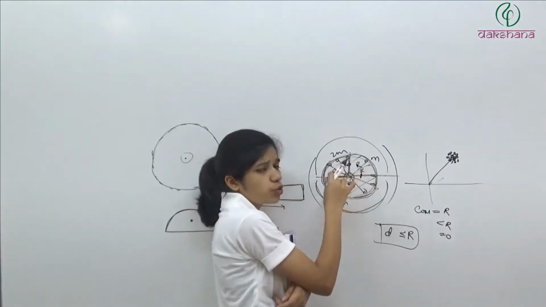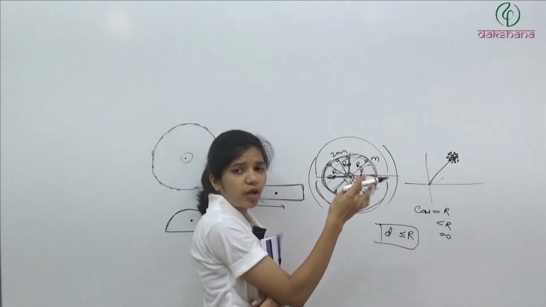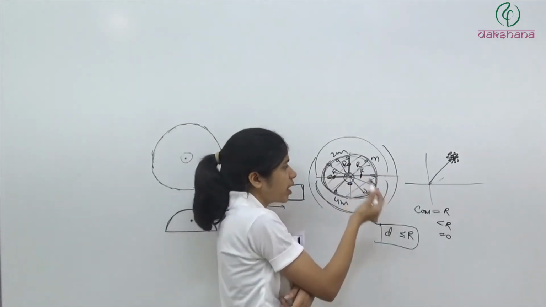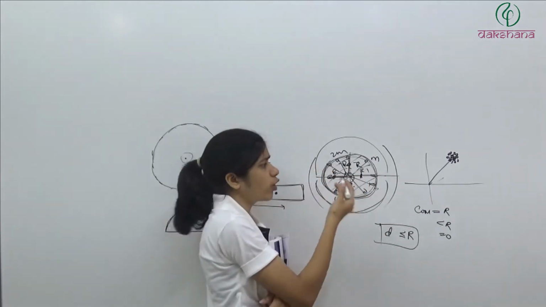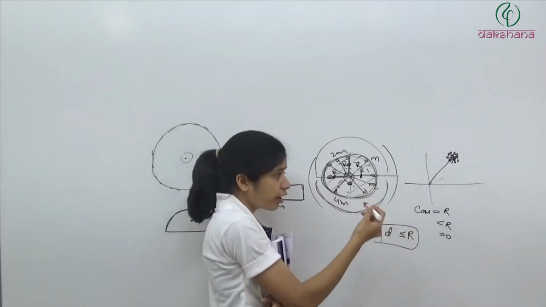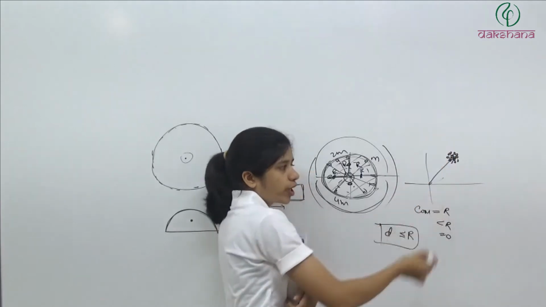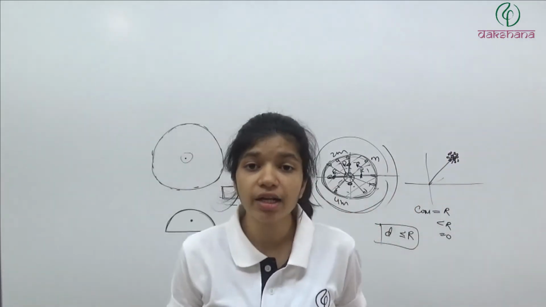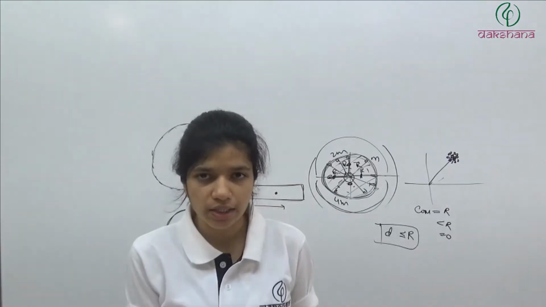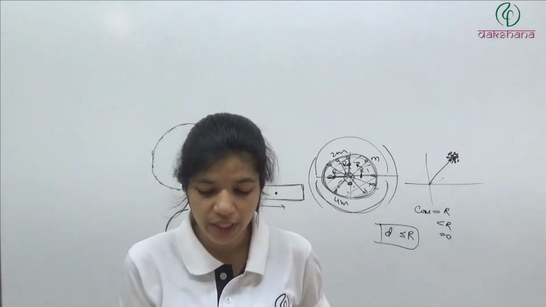If the mass distribution is not symmetric about this origin, then the center of mass will lie somewhere here, depending on the mass distribution. And if all the masses are lying at this point, then center of mass will be at r. So basically center of mass will lie at less than or equal to r distance from origin. So answer will be second option.